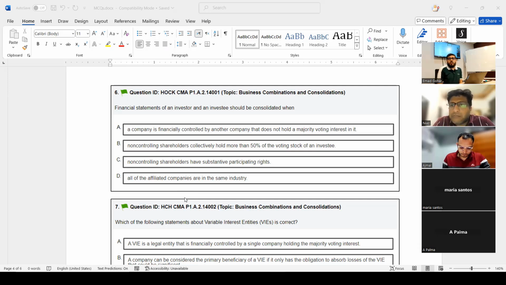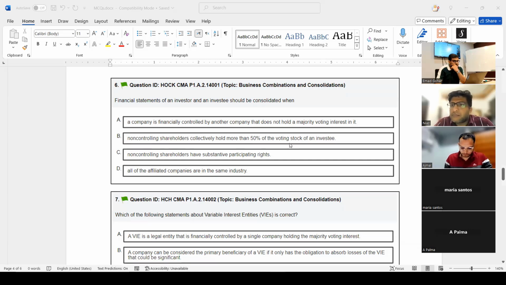And it does not depend on the industry. This is a nonsense option that if all the companies are in the same industry, this does not give you the right to do consolidation. Okay, you need to have control, you need to have substantial power over the other company.